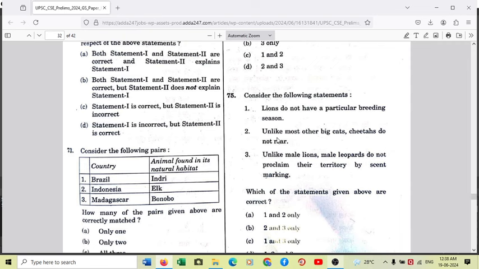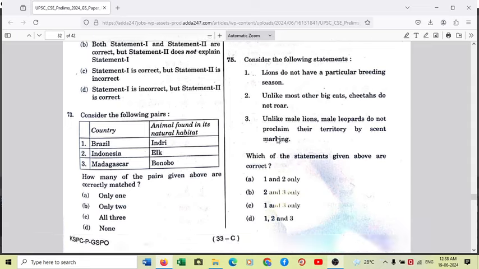Unlike male lions, male leopards, they proclaim their territory by scent marking. So they do that. So statement 3 is wrong. Statement 1 and 2 are correct. And that's why the answer to question number 75 is 1 and 2, which is option A.